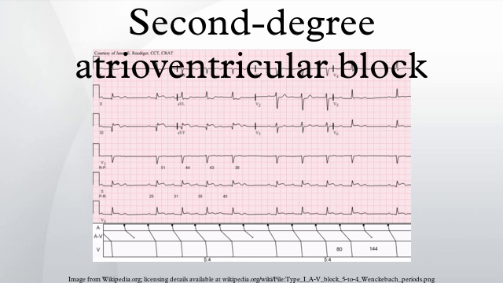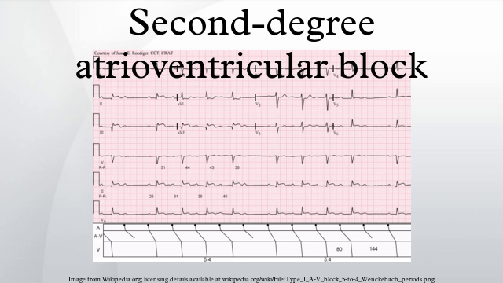P-QRS ratios: because type I Mobitz block occurs in regular cycles, there is always a fixed ratio between the number of P waves and the number of QRS complexes per cycle. This ratio is often specified when describing the block. For example, a Mobitz type I block which has 4 P waves and 3 QRS complexes per cycle may be referred to as 4-3 Mobitz type I block. Type 2 Mobitz block also usually occurs with a fixed P-QRS ratio, with a set number of P waves for every successfully elicited QRS.